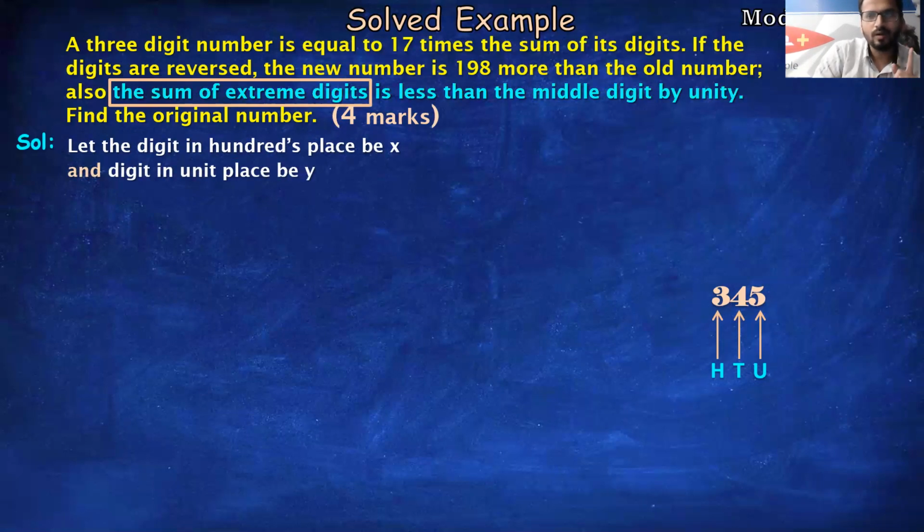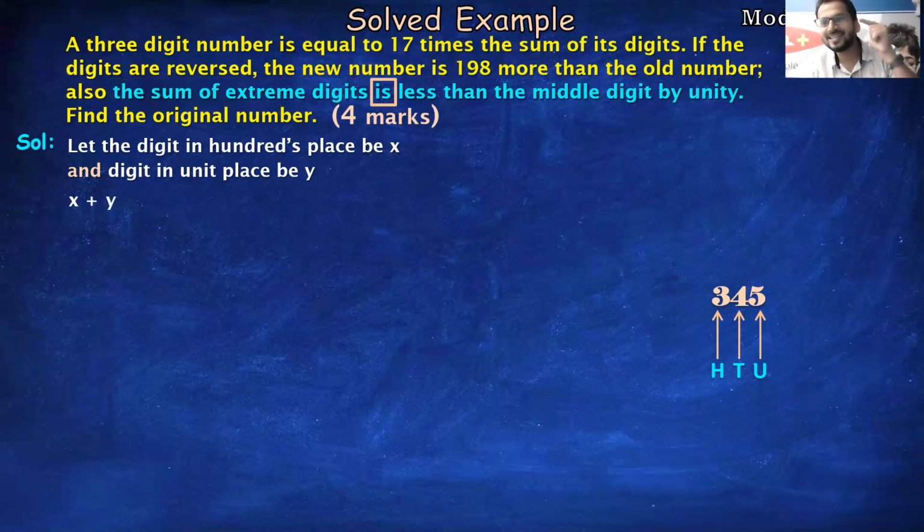Fine. Now let us convert this English statement into a mathematical statement. The sum of extreme digits. Sum means what? Plus. Which are the extreme digits? x and y. That means x plus y. Yes or no, students? Is means equals to.